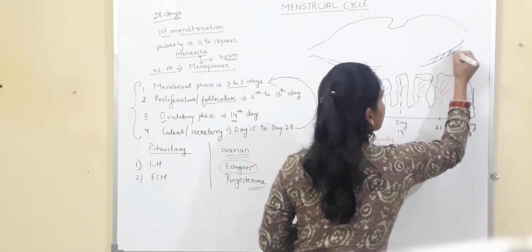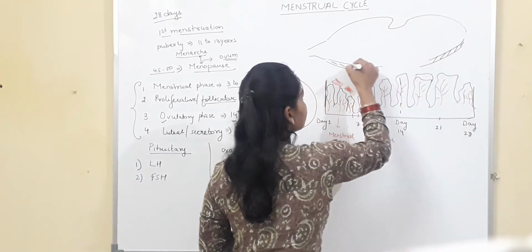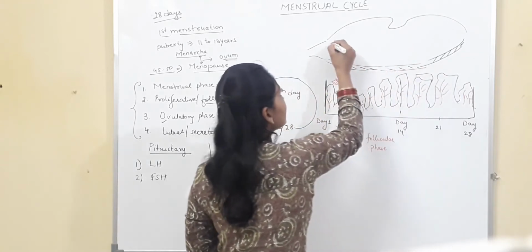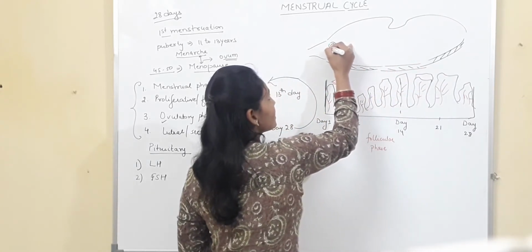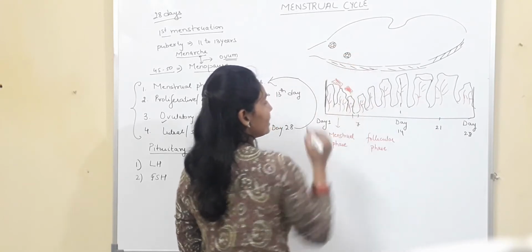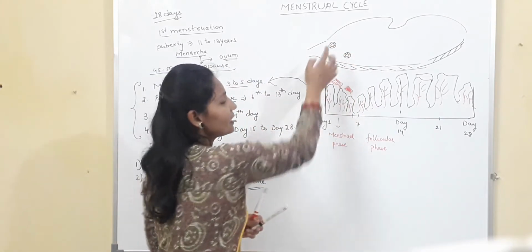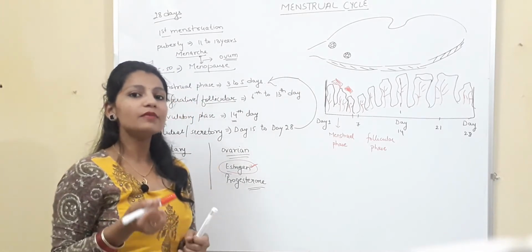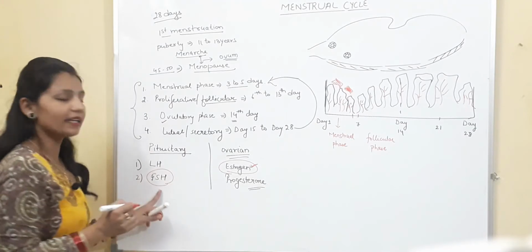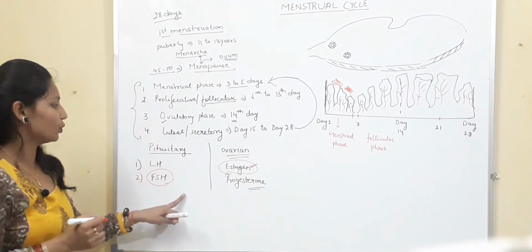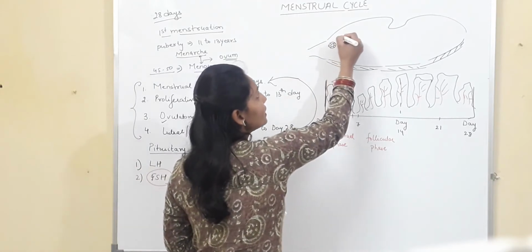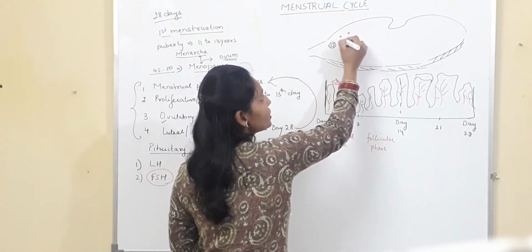So this is the ovary. Now you know that the ovary has a rich supply of capillaries. So these are the capillaries. Now these capillaries contain blood, and blood will bring a very important hormone, that is follicle stimulating hormone. The follicle stimulating hormone will stimulate the follicles which are present here.